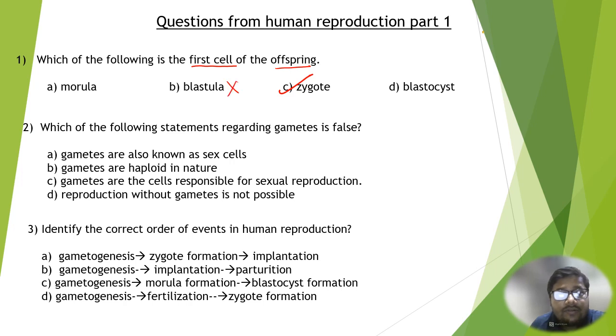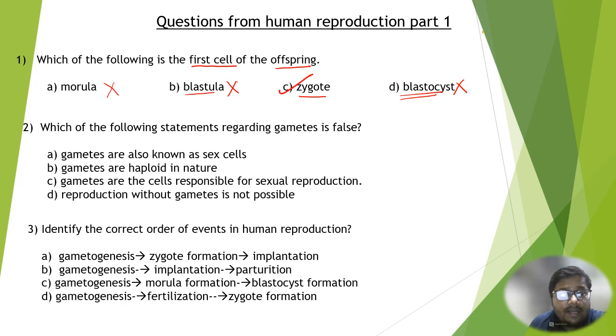It is neither blastula, it is not morula, it is not blastocyst. Now, you know that after the formation of zygote, morula is formed, and after morula, blastocyst is formed. Some of you may wonder, what is blastula? Actually, blastula and blastocyst are almost the same thing. Blastula is a term that is mostly used for non-mammals, while blastocyst is specifically used for humans. So this is given here just to confuse you, but of course, the correct answer is zygote, which is the first cell of the offspring. I hope this question is clear.